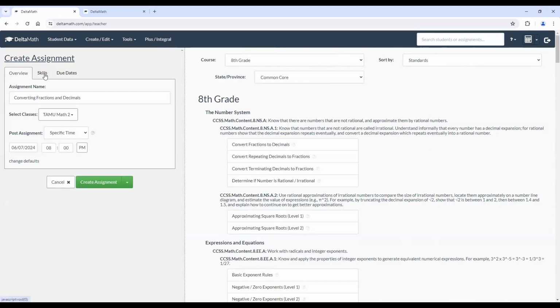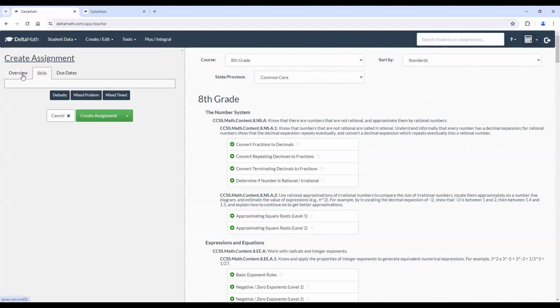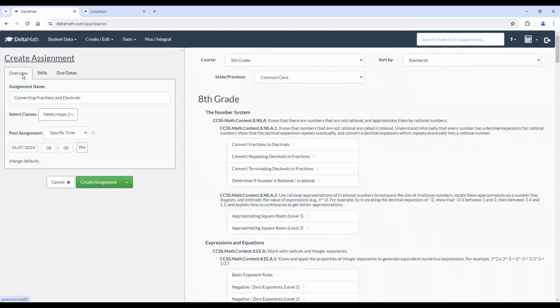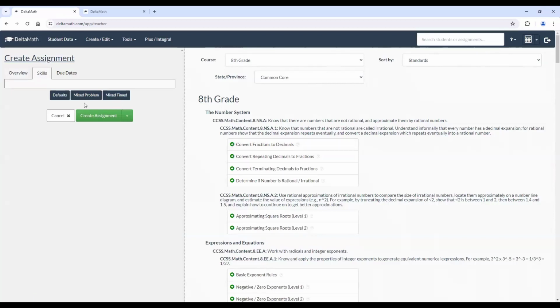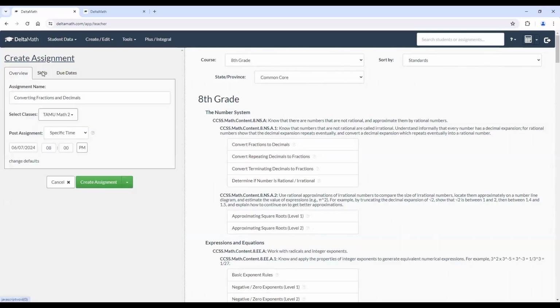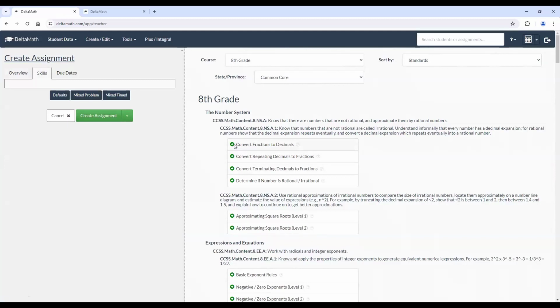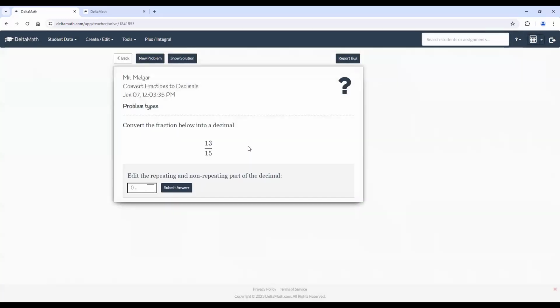Let's go ahead and add the skills. Notice, I'm going to go back and click Overview. And when I click Skills, the green plus sign comes along. Because that now means that I can add those skills to this assignment. Let's go ahead and take a look at one of these skills and see what they actually look like. So convert fractions to decimals. This is what the students are going to see.